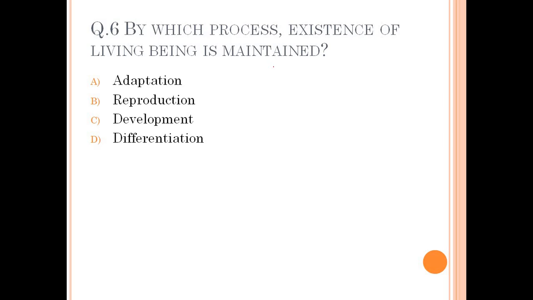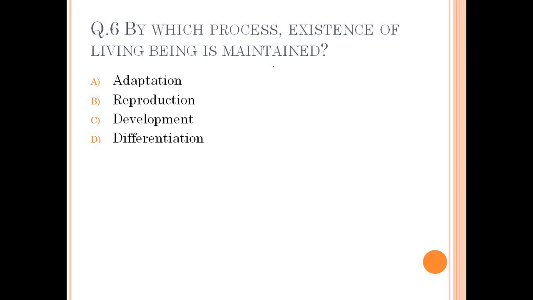Adaptation is not true, because through adaptation organisms adjust with their surrounding environment. Now reproduction. Reproduction is the method through which they develop their own kind, and it helps in continuation of the generation. So correct option is reproduction.